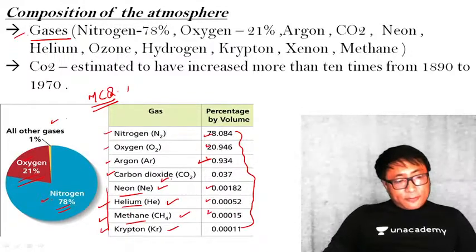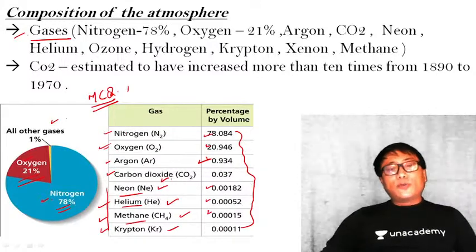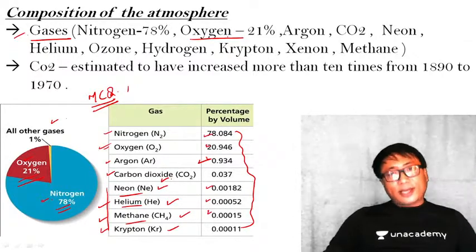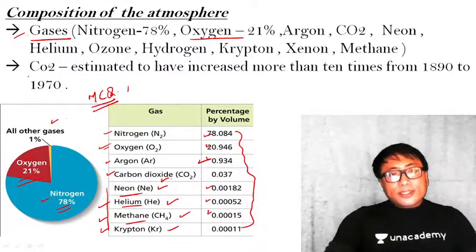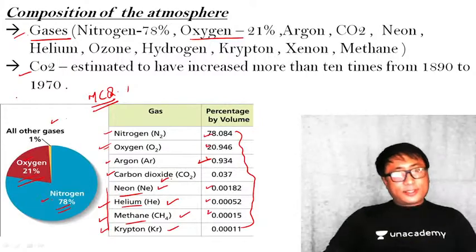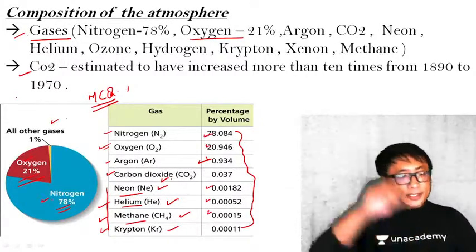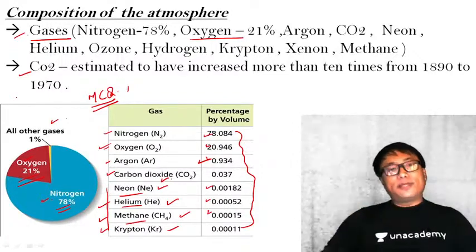Now, what is the function of these particular gases? We all know oxygen is the life-giving agent. Because of the oxygen, life is possible on the earth. Now, what is the function of CO2? CO2 is a greenhouse gas. It captures the long-wave re-radiation from the earth's surface and thereby is responsible for the heating up of the earth.